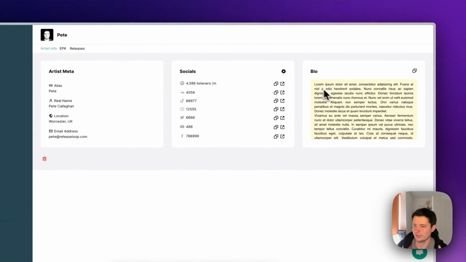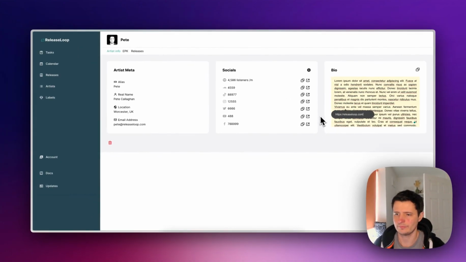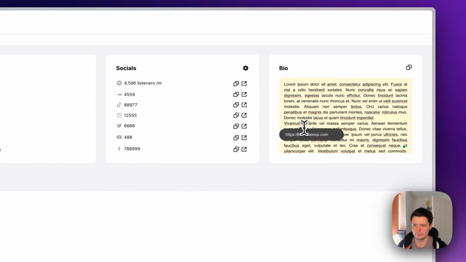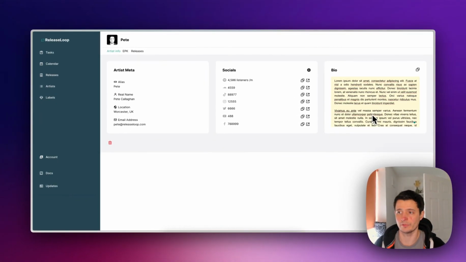On the right, you can add in their bio. And this bio here, you can format it if you wish. And you can add in some links. We'll just add a link into here, and we'll just call this one ReleaseLoop. Grammarly is in the way, which doesn't help. Cool, that one is linked, and I'm going to separate it like this. So ReleaseLoop has now saved the bio into here, which you can use, and you can copy it straight to your clipboard on here.